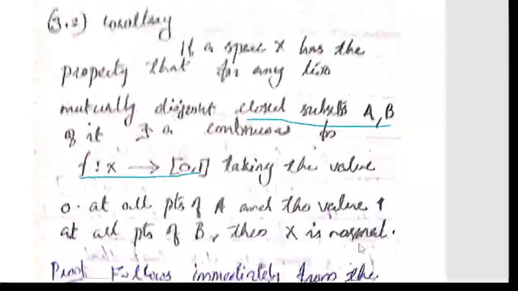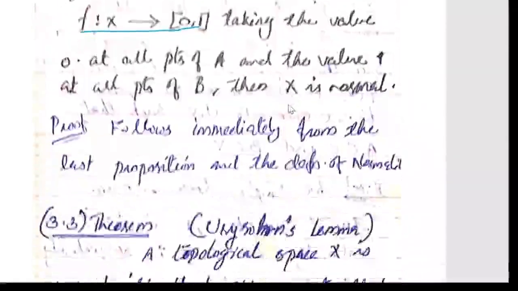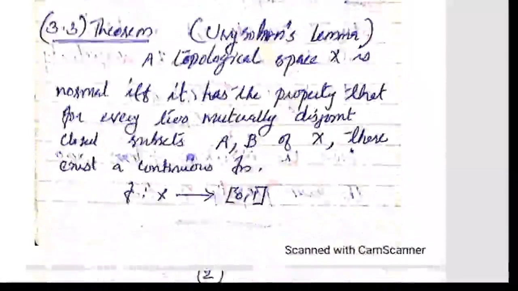Exactly, if you put an if and only if condition for this, you will get Urysohn's characterization of normality. So, passing to Urysohn's lemma.